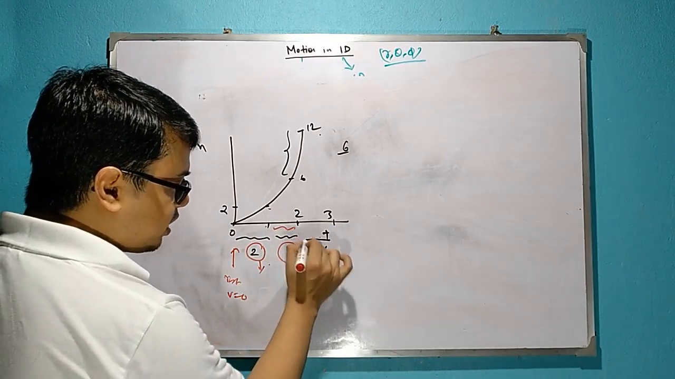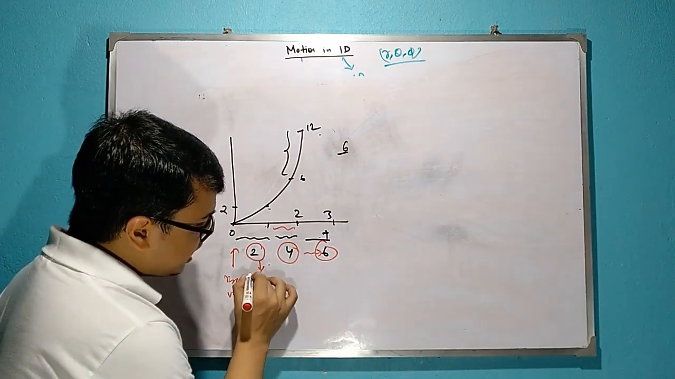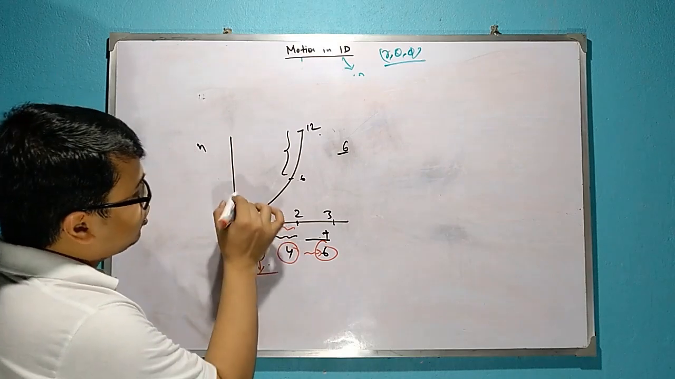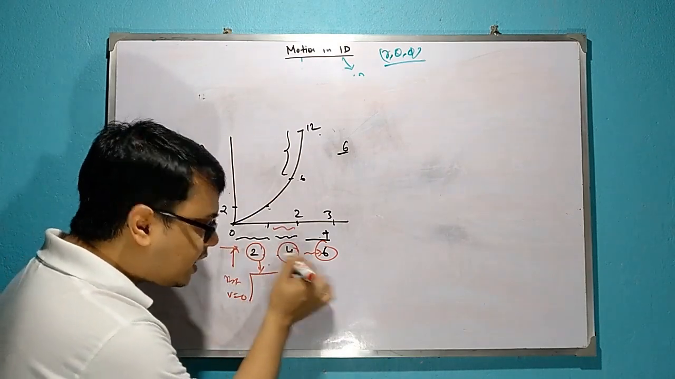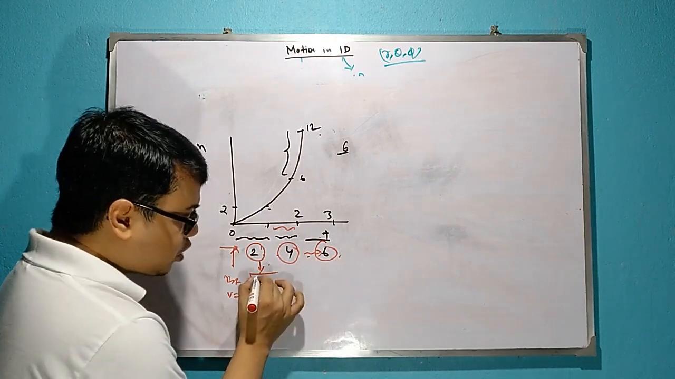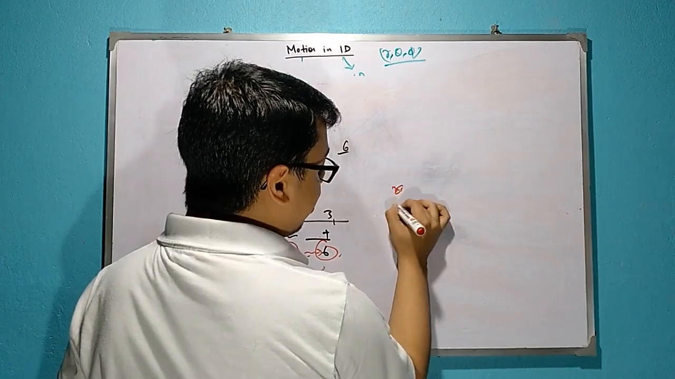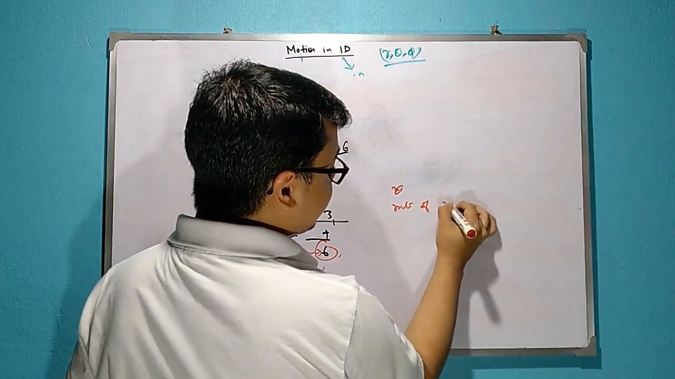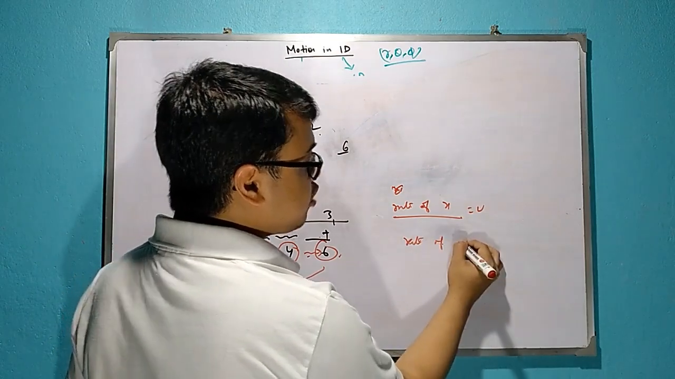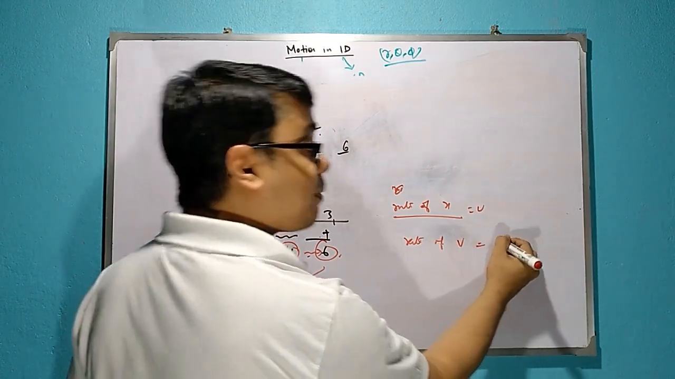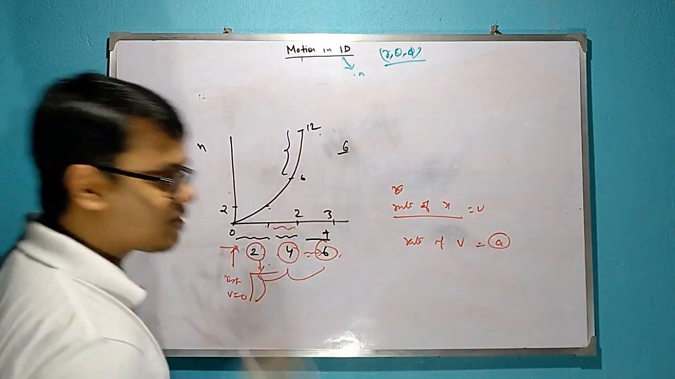For 3 seconds, it's changed by 6. Now see this. This rate of change of x is velocity. Now see how the velocity changes at instants 0 to 2, 2 to 4, 4 to 6. That means rate of change of x is what we got as v. Now the rate of change of v, what do we get? We get a. That means acceleration. So from here the concept of acceleration arises.